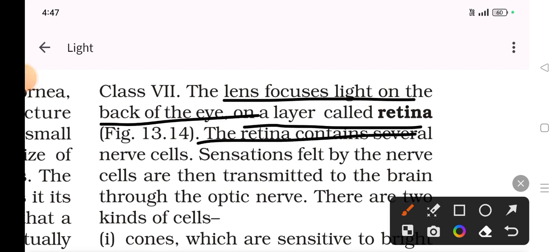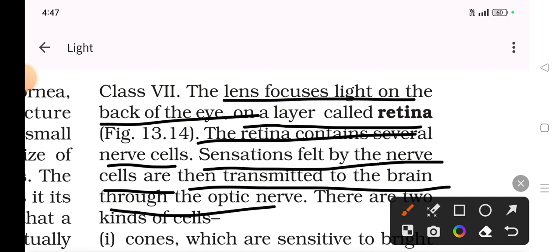The retina consists of several nerve cells. Sensations felt by nerve cells are transmitted to the brain through the optic nerve.